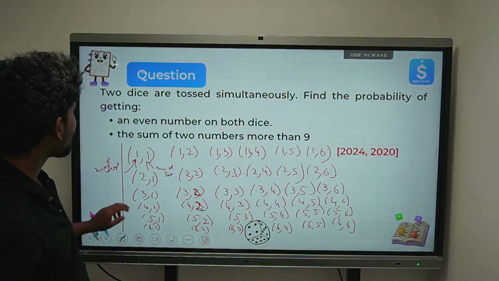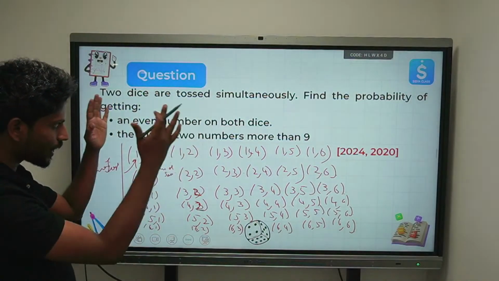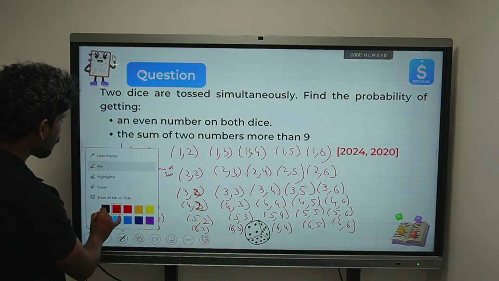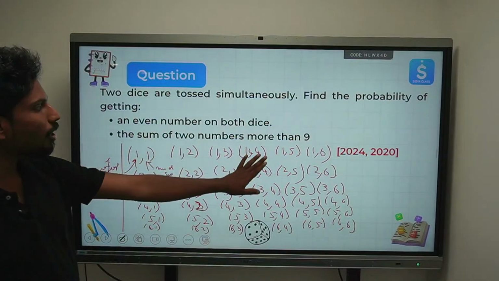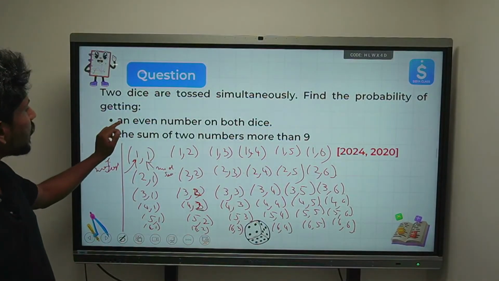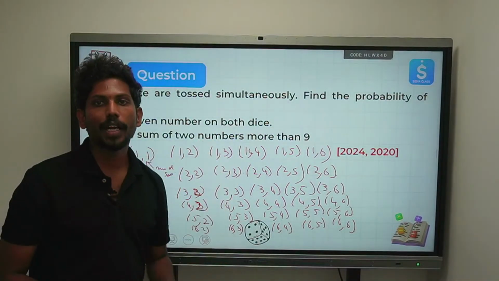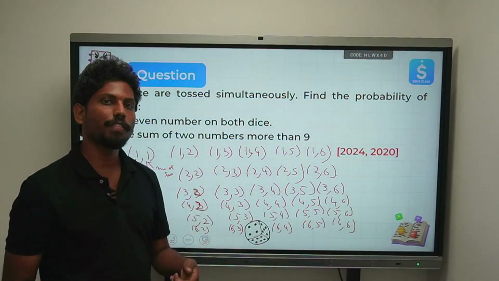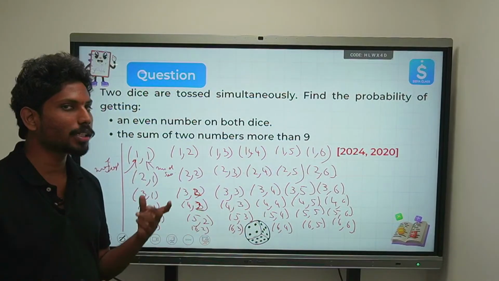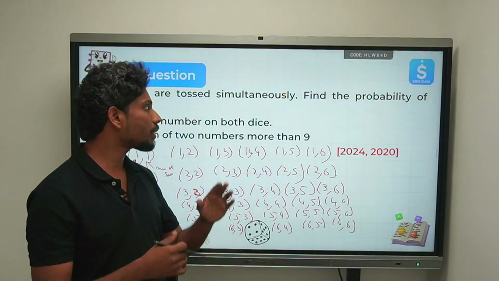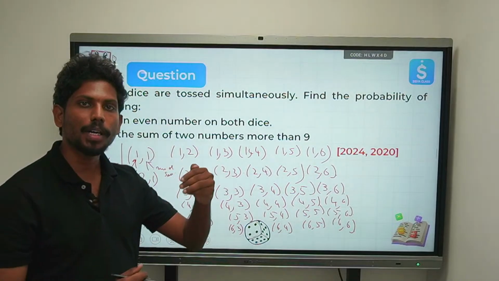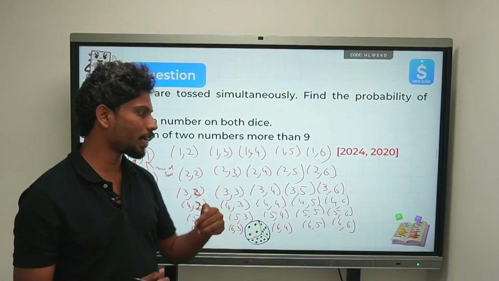Now, let's see what he is asking. Completely, we'll try to picture it out here itself. So, these are the total outcomes, right? Now, he's asking the probability of an even number on both dice. So, when can we have an even number on both dice? On the first die there should be an even number. On the second die also there should be an even number, right?